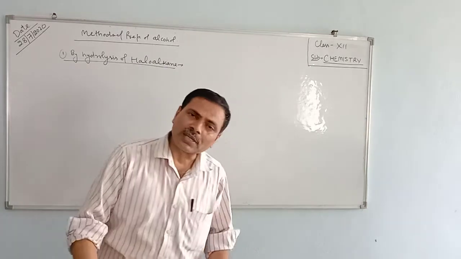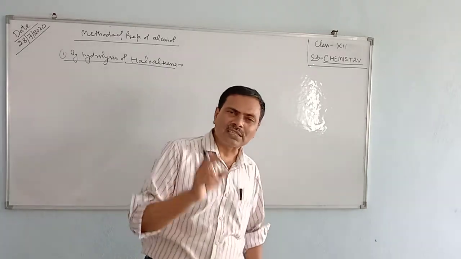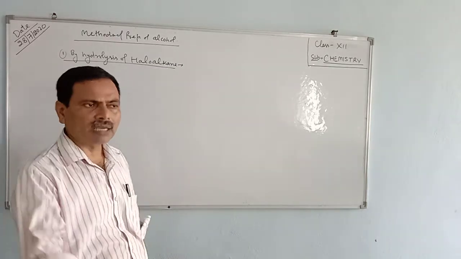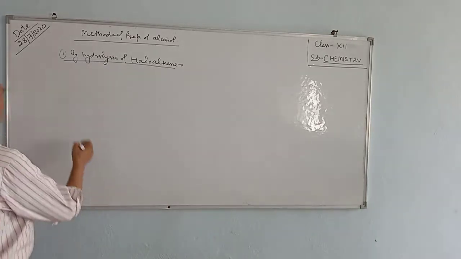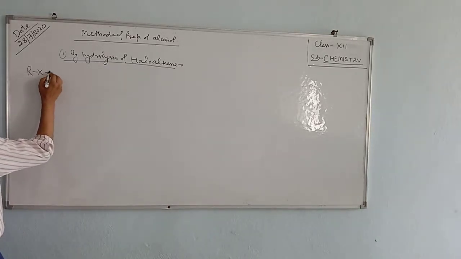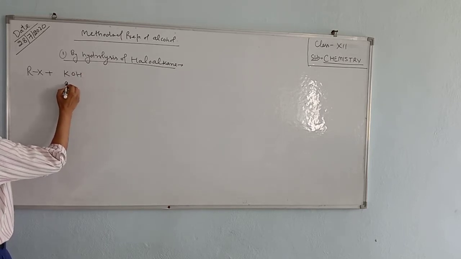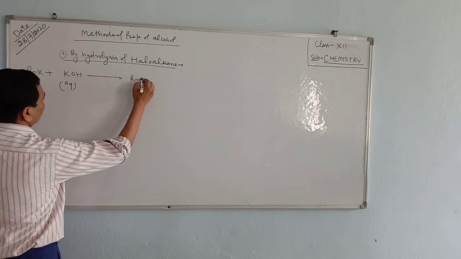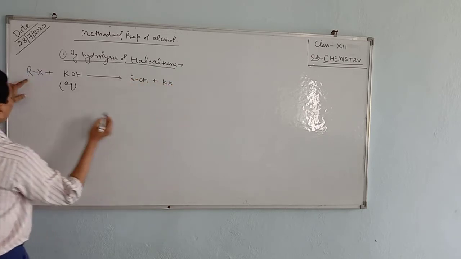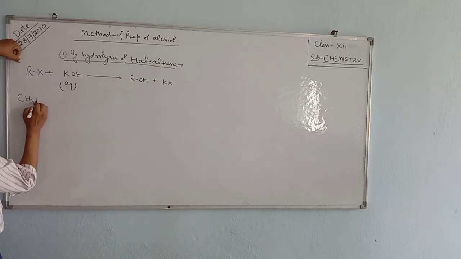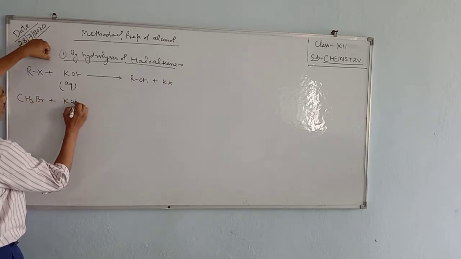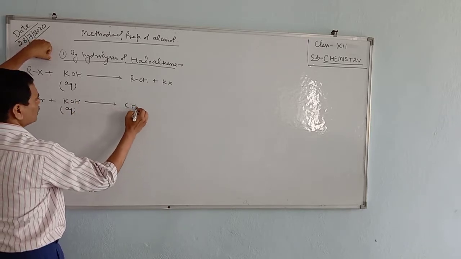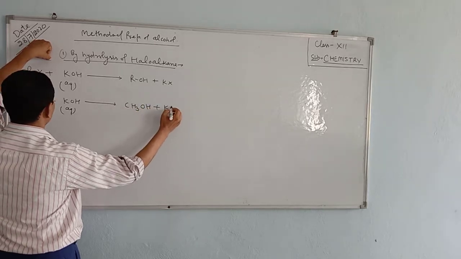When haloalkanes, or you can say alkyl halides, are treated with aqueous potassium hydroxide or aqueous sodium hydroxide, they give alcohol. You can take any alkyl halide, for example CH3Br plus KOH, potassium hydroxide, in aqueous state. It gives CH3OH plus KBr.